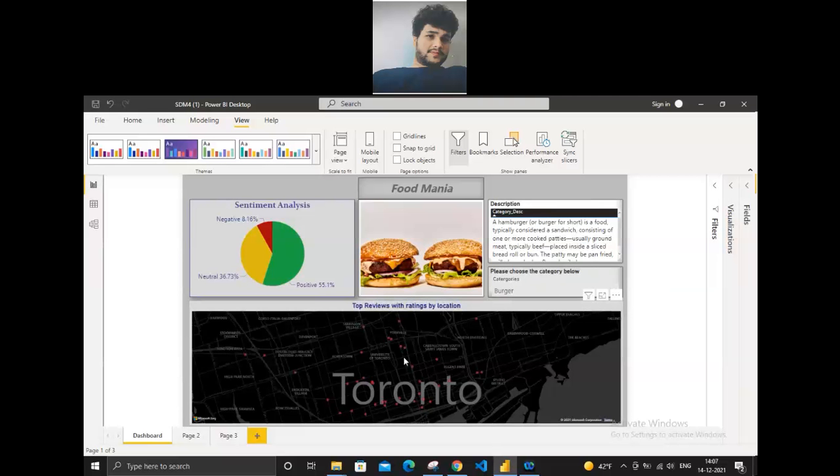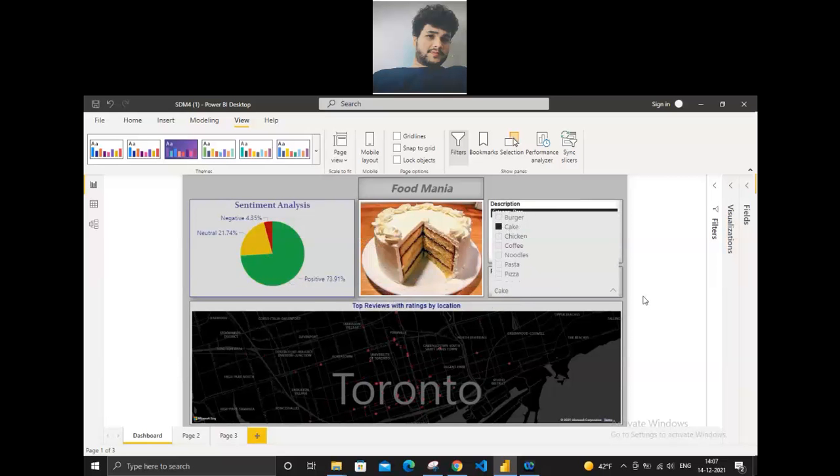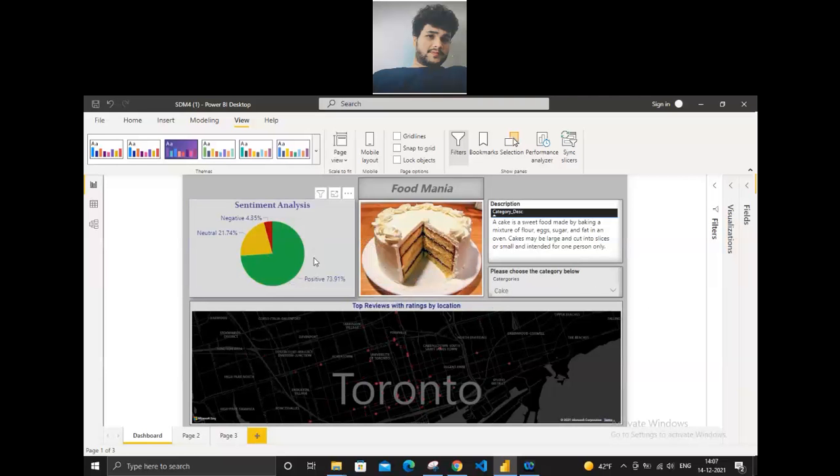Then we are performing sentiment analysis on that data set. So let me show you how we are performing visualization on this data set. Right now I have selected burger. If I select cake here, then on the basis of my selection, the visualization will change. The image will also change, and the sentiment analysis for cake is also going to change.